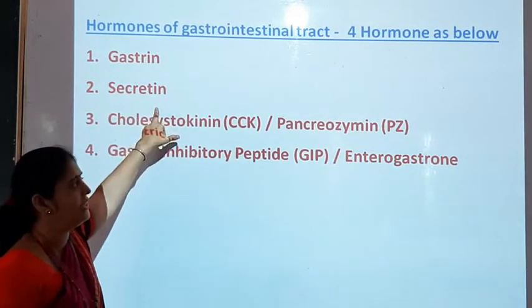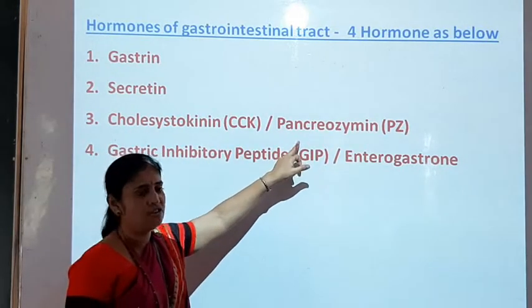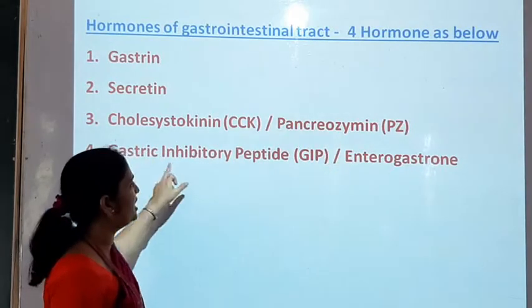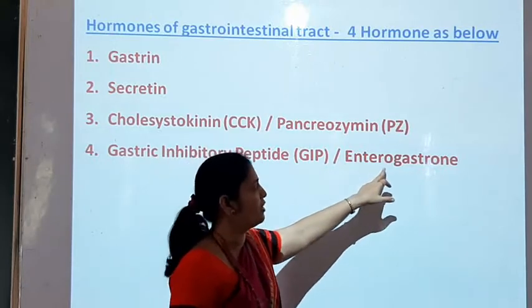Gastrin, secretin, cholecystokinin CCK, which is also called pancreozymin PZ, and gastric inhibitory peptide GIP, which is also called enterogastrone.